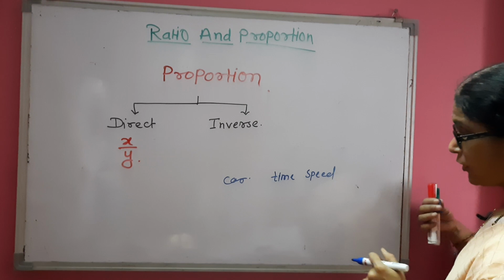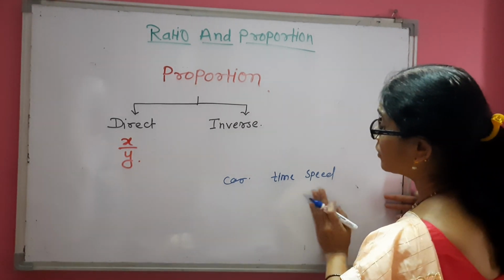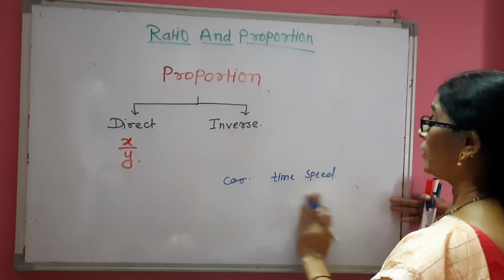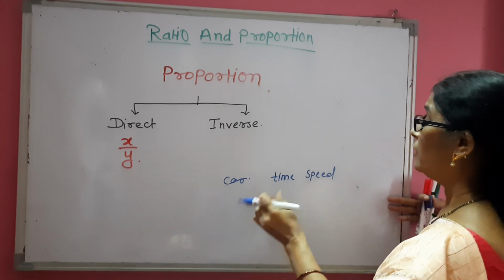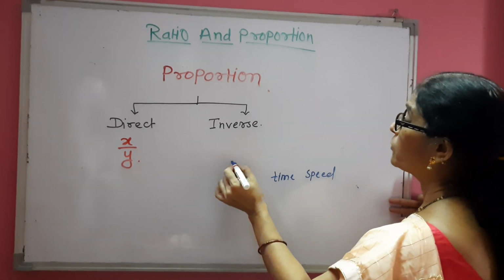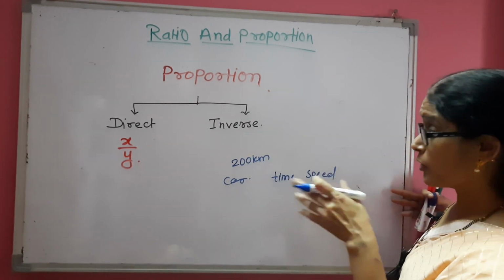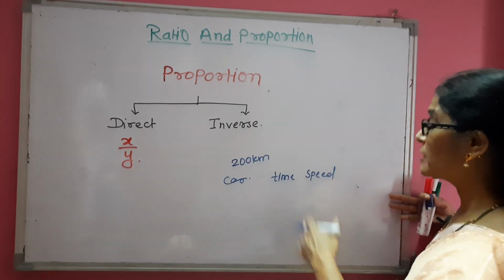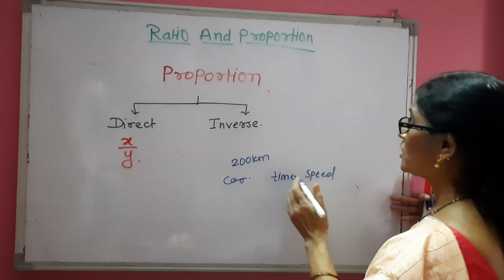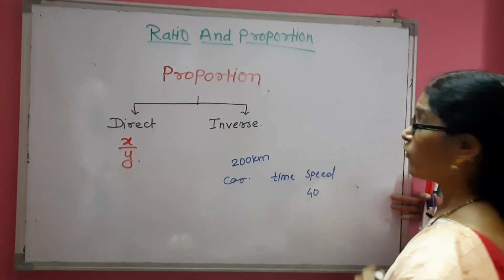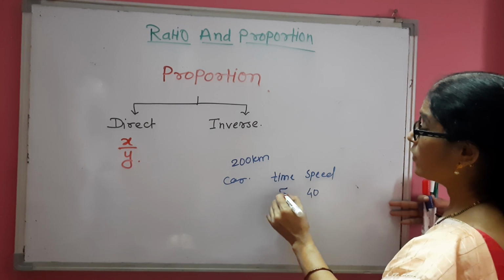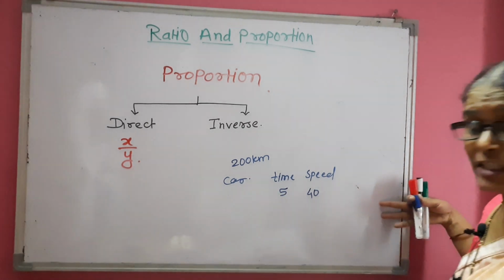So if the car has to cover 200 kilometer distance, and if the speed of car is 40 kilometer per hour, then it will take 5 hours to reach.